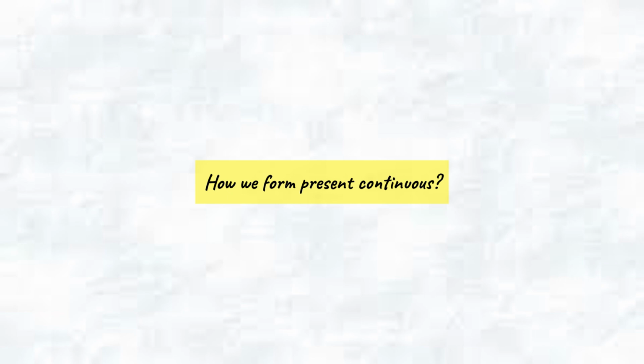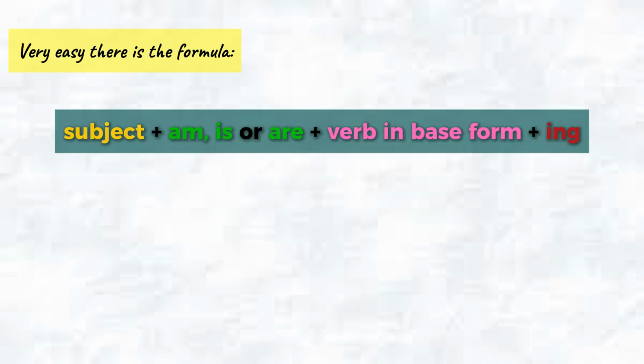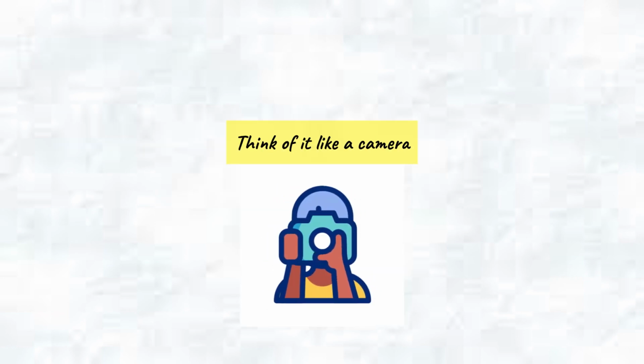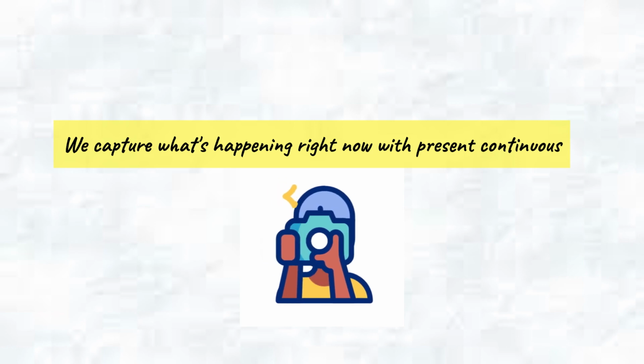How do we form present continuous? Very easy. There is the formula: subject plus am, is or are plus verb in base form plus ing. For better remembering, use this association. Think of it like a camera. We capture what's happening right now with present continuous.